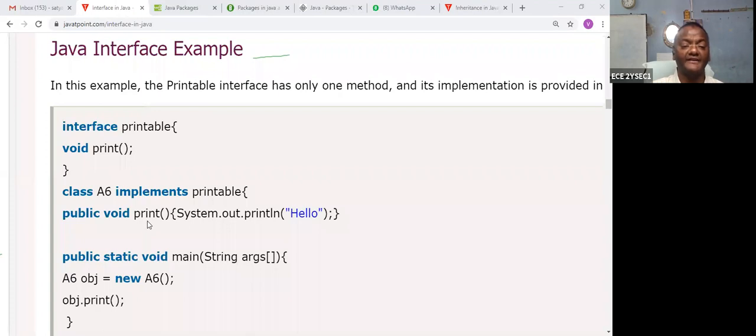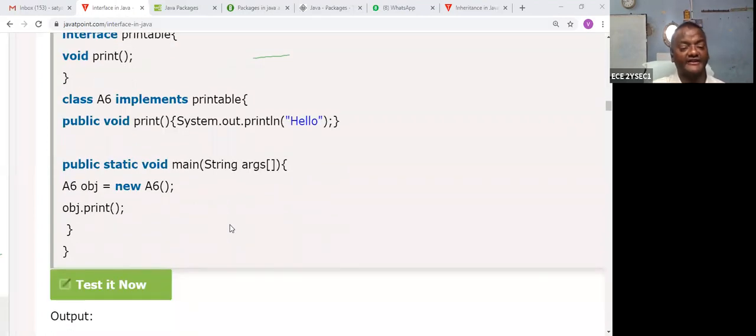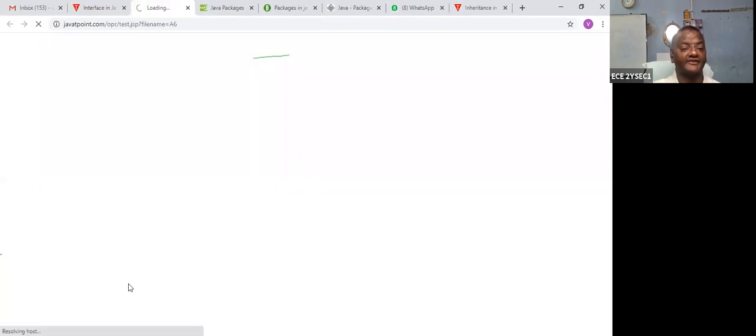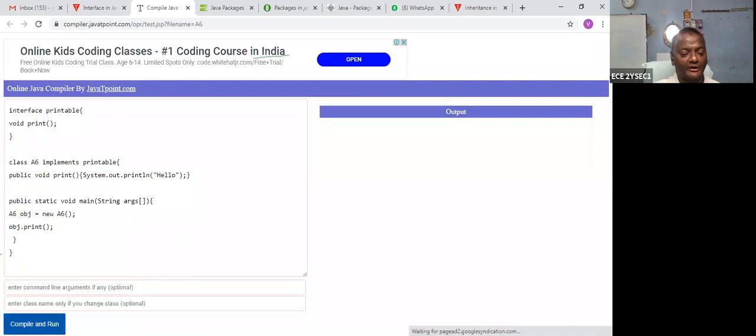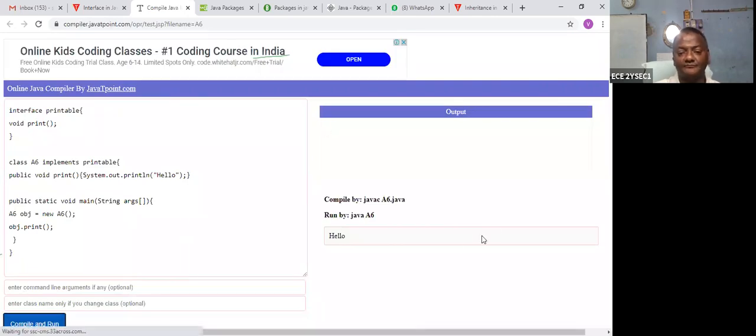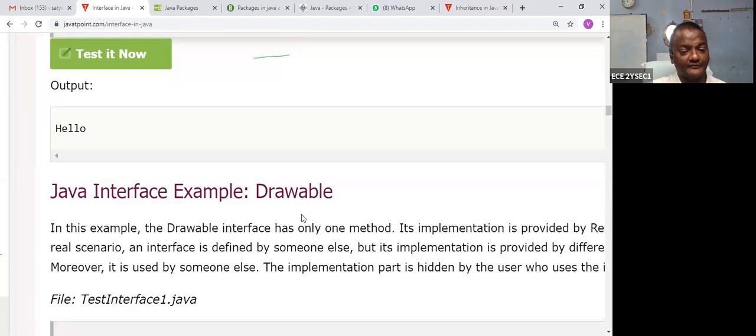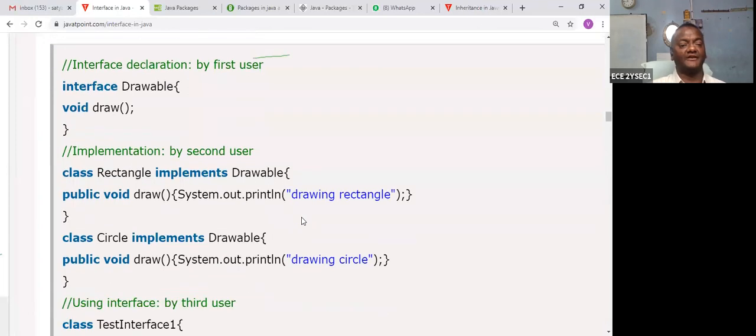First it goes to the print. So now it understands it is implements from the interface. It goes there and checks: okay, no body. Then again it comes back. This method can be overridden and performed. All right. So let us take this as a subprogram. Let us check the test. Now I want to test this file. Okay, hello. Clear? So this is how an interface is linked with a class with the help of the keyword implements. Next one. Another example. Please see this.